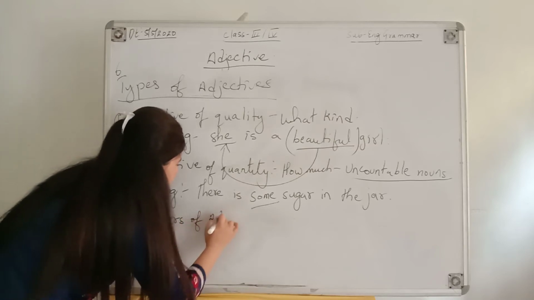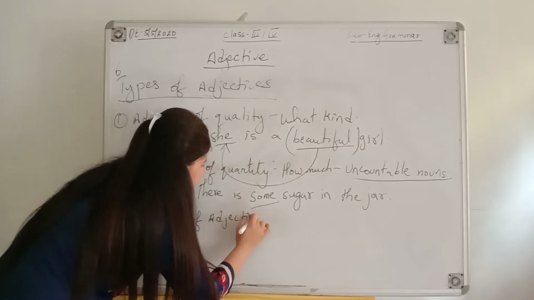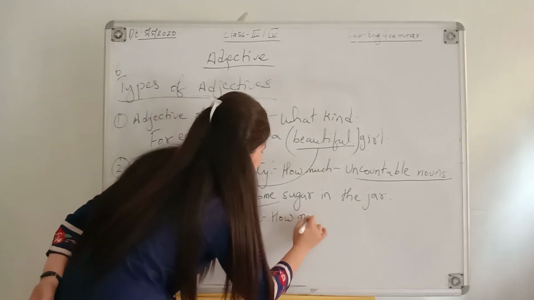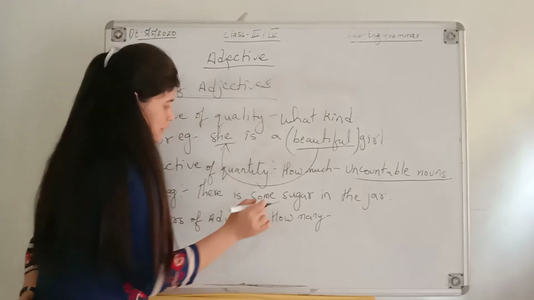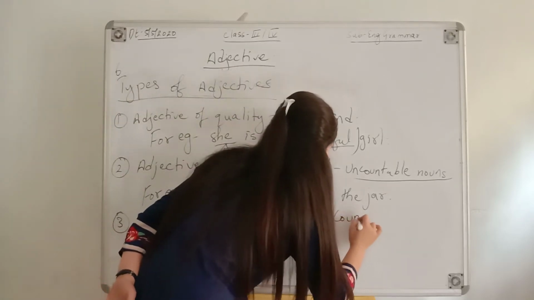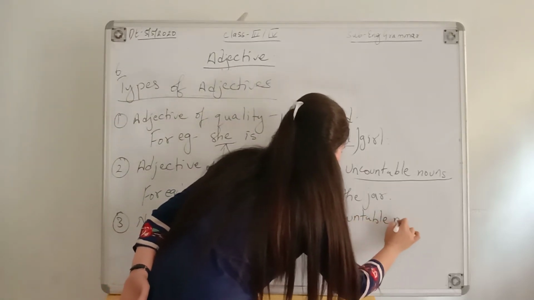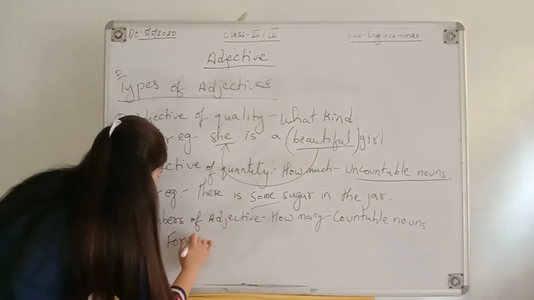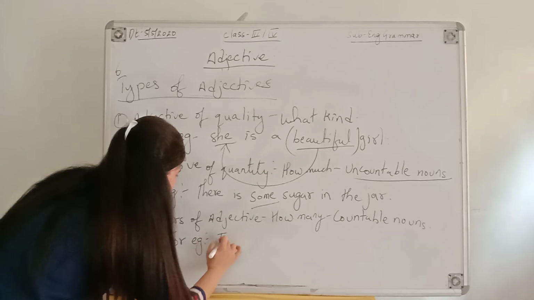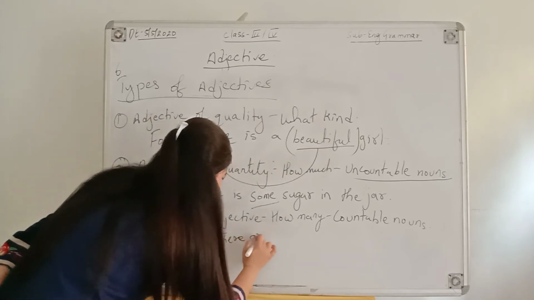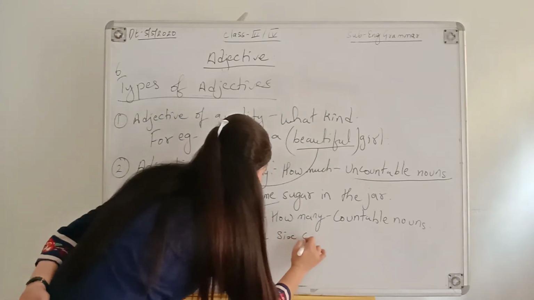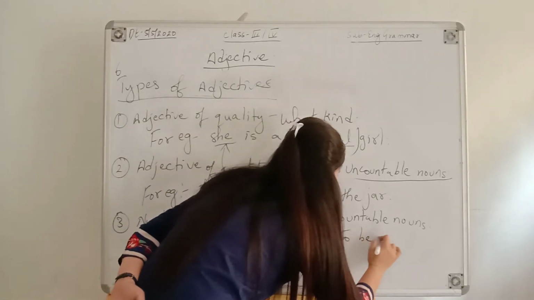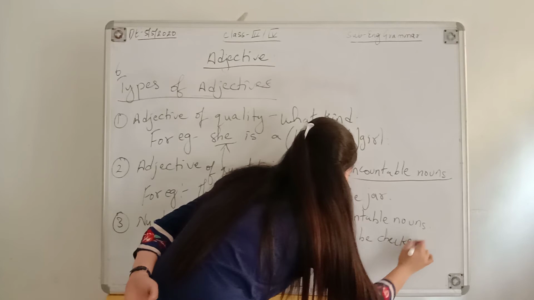Number 3, we can write it as numbers of adjective. Numbers of adjective, we can write it as how many, and we use it for countable nouns. For example, there are 6 copies to be checked.